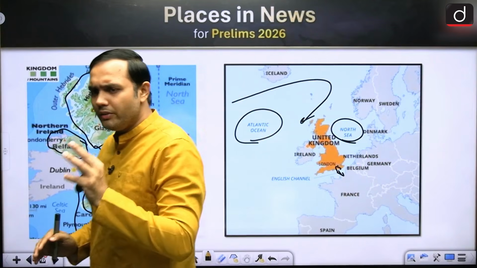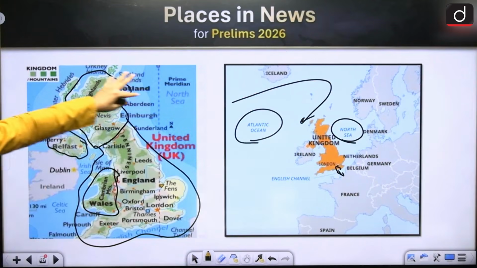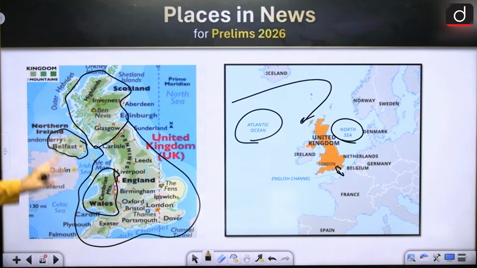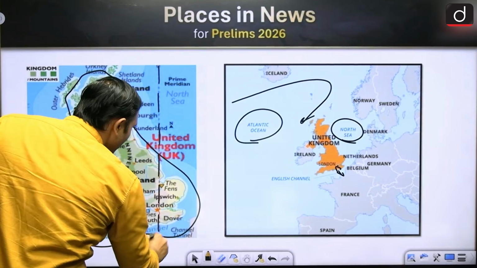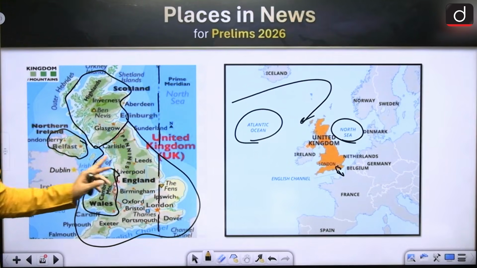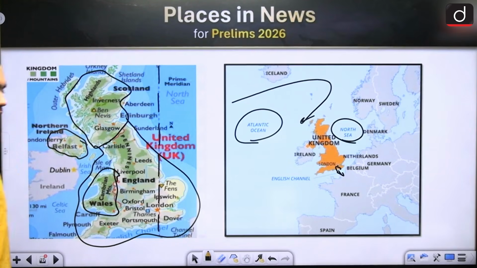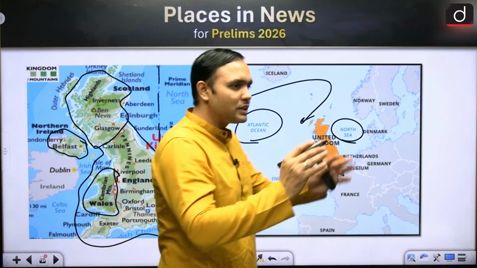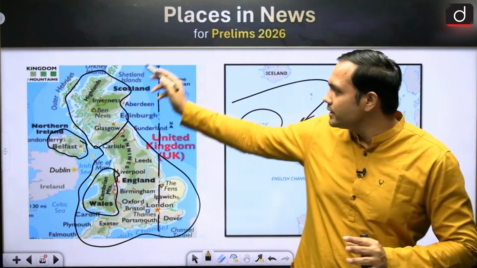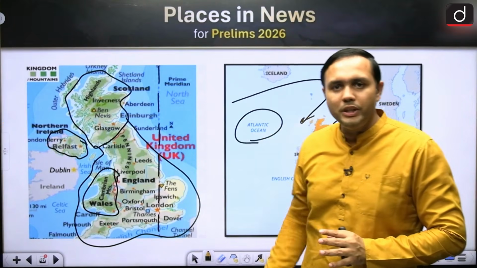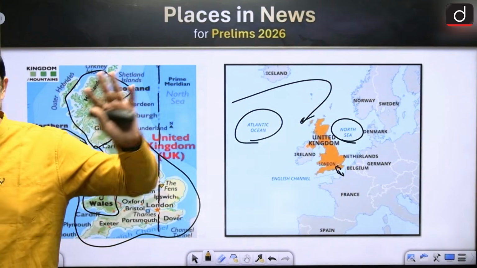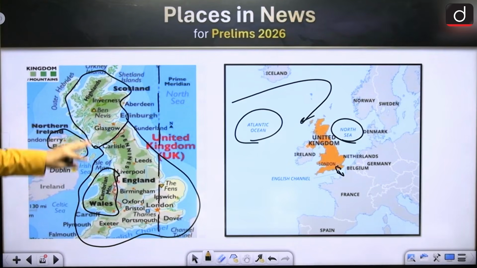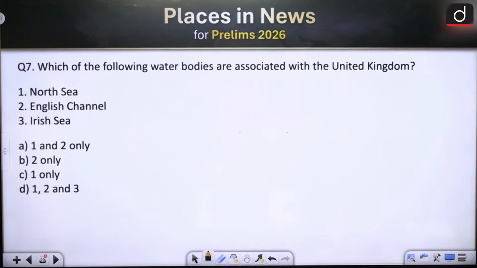So in that regard, it is a very important country, and you will find a lot of interesting aspects in this particular area. One of them is, of course, that there is the prime meridian that is passing through this particular land, right? Which is a very important imaginary line with respect to time zones of the earth, right? So this is the GMT, Greenwich Mean Time, that it is recorded here, and through this we are looking at the time zones of the world, right? There are other aspects also, but at least these things you must remember. Let's look at one of the questions from this particular section.